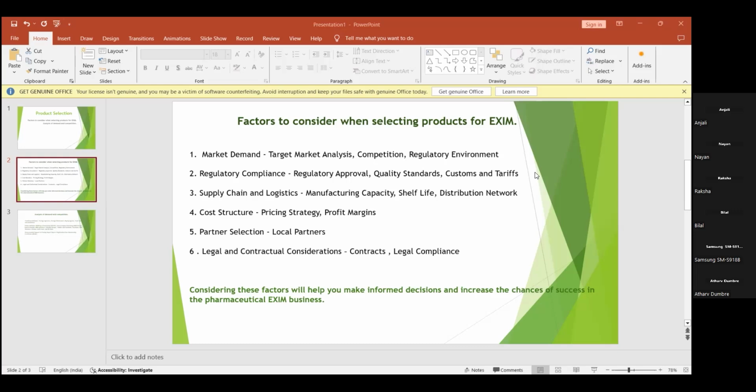And also, the customs and tariff. For example, the duties: which type of product is taxed, or which products are tax free for import or export. For import, there might be some products which are tax free, we can import, manufacture here, and again export with the taxes.